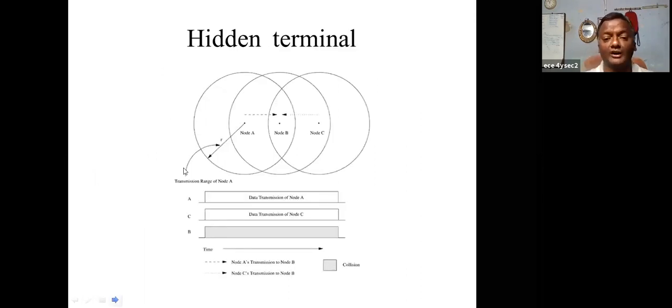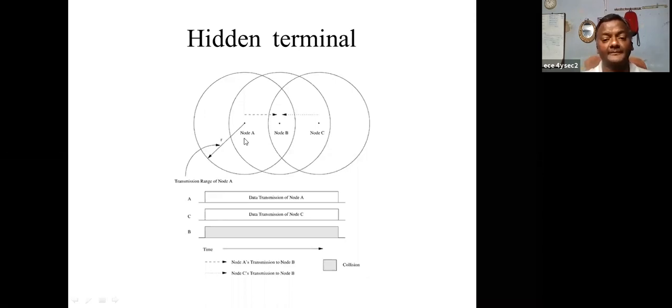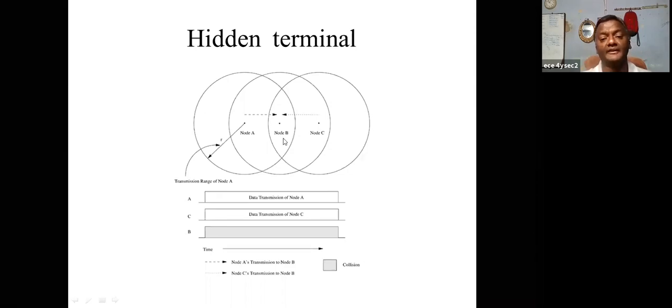Next is the hidden problem, already explained. Let us take this as the active area of A, this is the active area of B, and this is the active area of C. For A and B, C is outside. This is called a hidden terminal. For C, A is hidden. So A wants to communicate with B, C wants to communicate with B, and they can collide with each other, because the hidden problem is there.